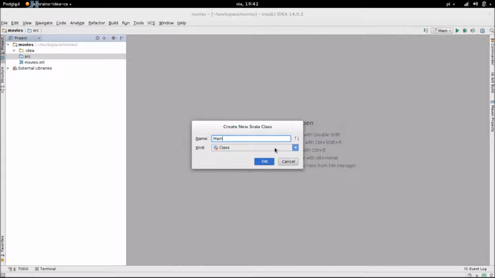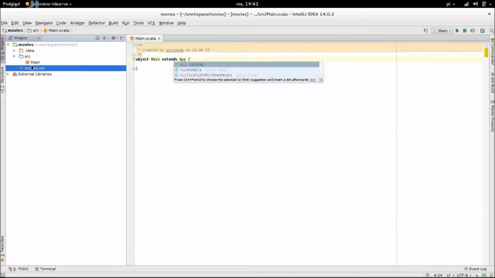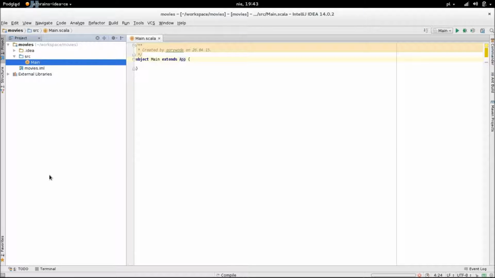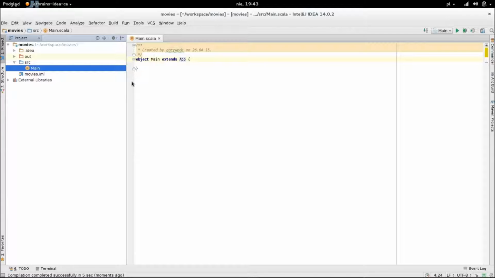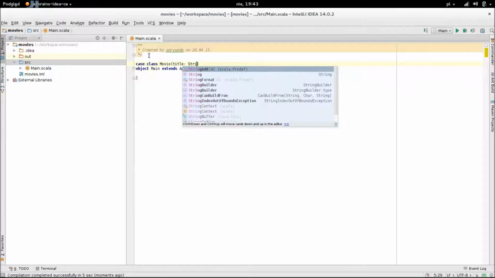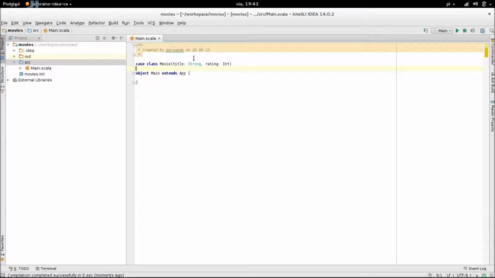We create an object, extending the App trait, which tells Scala that here's where it should look for code it should execute on launching the application. And now let's write a class for a movie. It will have a title and a rating. And that's it, one line.